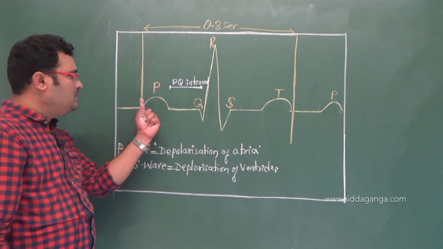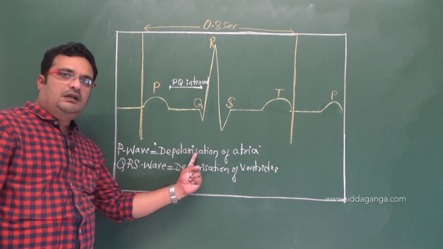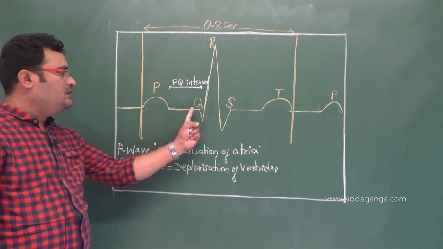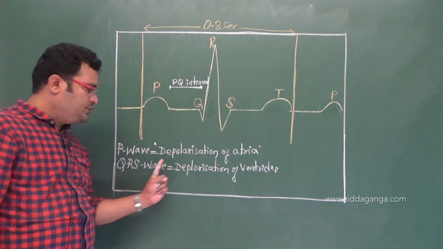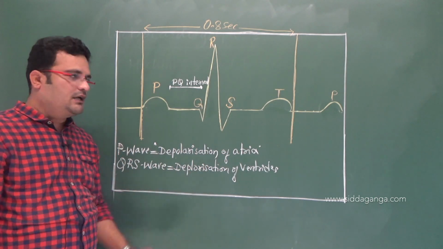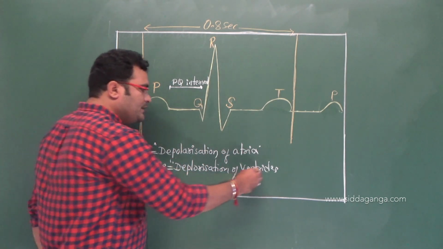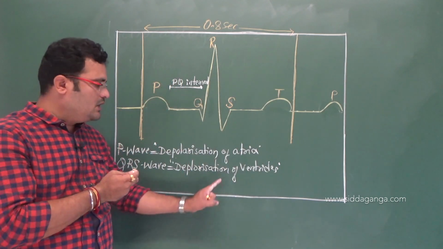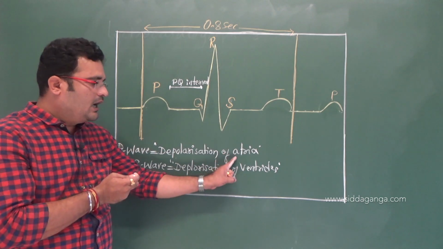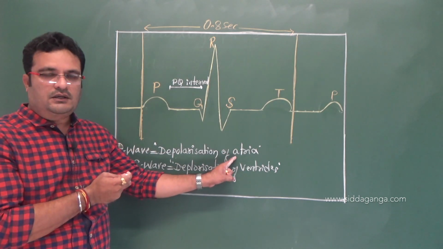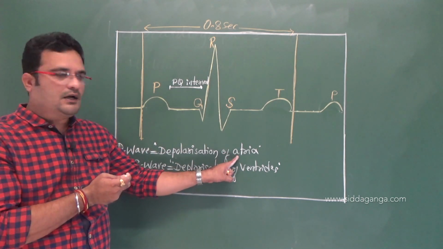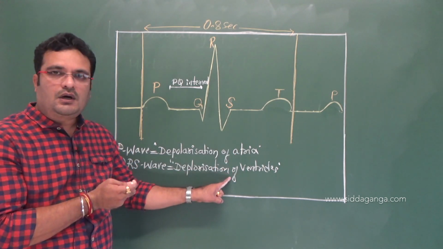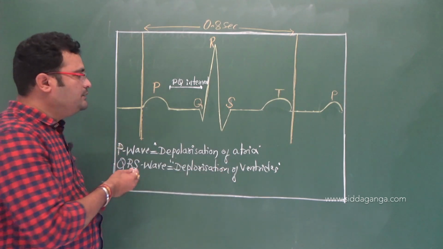The P wave shows the depolarization of atria, and the QRS shows the depolarization of ventricles, which is nothing but the contraction of ventricles, ventricular systole. Here it was atrial systole, and here the systole of the ventricles.